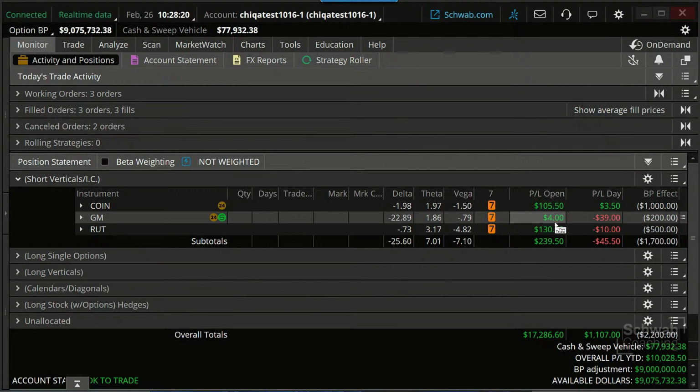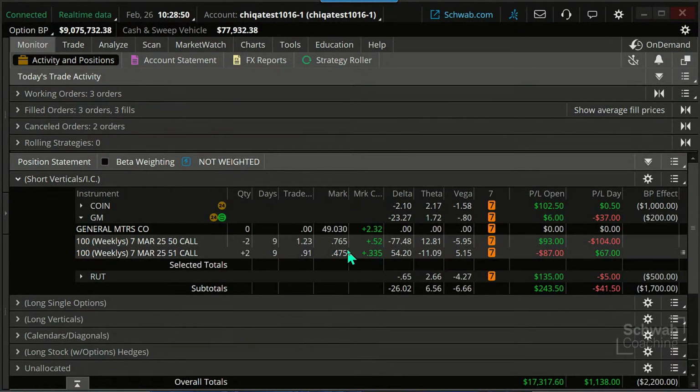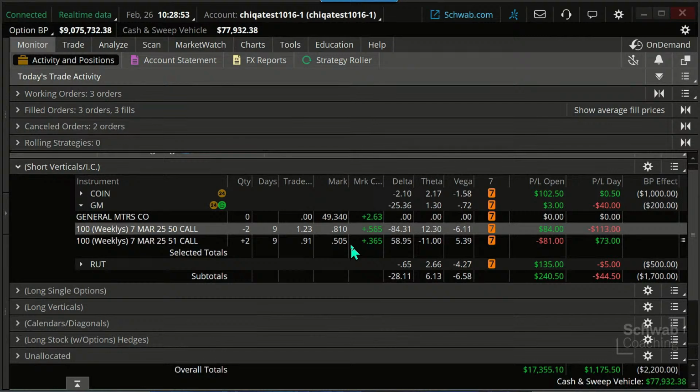In the chat, Paul said, cut losers fast. That's what we tried to do. We were a little slow, probably could have cut it a couple days ago, but sometimes I do want to show these trades in this class. And I know this is something I've been wanting to talk about for a little while. So sometimes we'll hold on to things a little bit longer than we would have to make it to this class. Although sometimes that works to our advantage too. So we're basically kind of break even-ish on GM, up just a smidge right now on this. But let's see what we got.